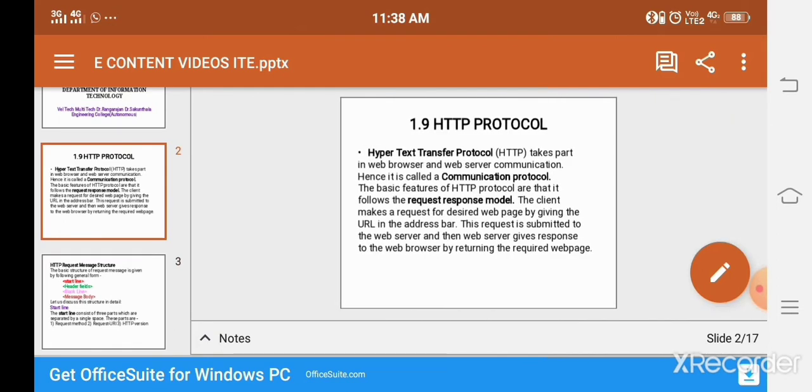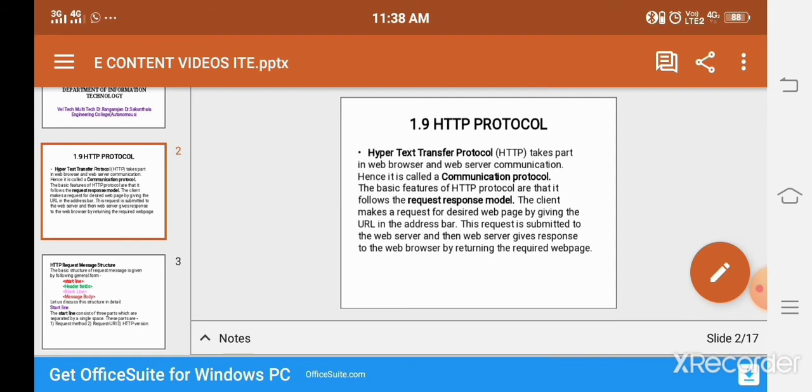First of all, what is meant by HTTP? HTTP is the Hypertext Transfer Protocol. It takes part in web browser and web server communication. For the purpose of web browser and web server communication, we are using the HTTP protocol. Hence it is called a communication protocol. The basic feature of the HTTP protocol is that it follows request and response messages.